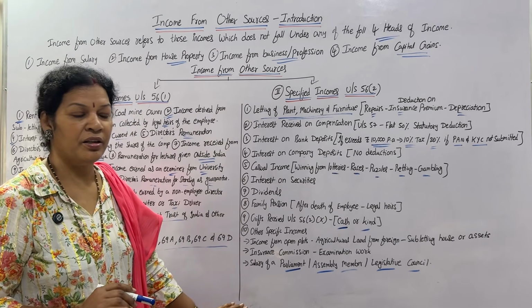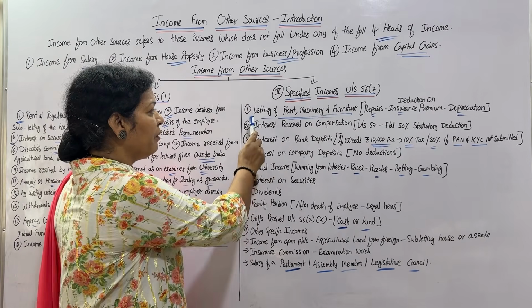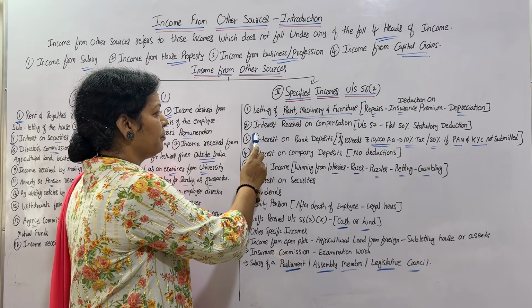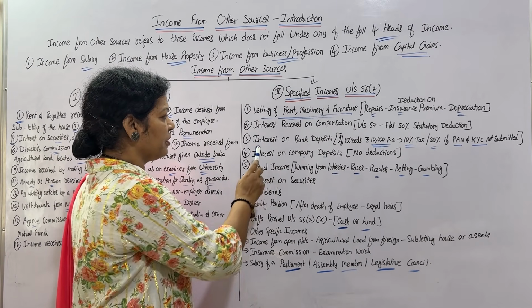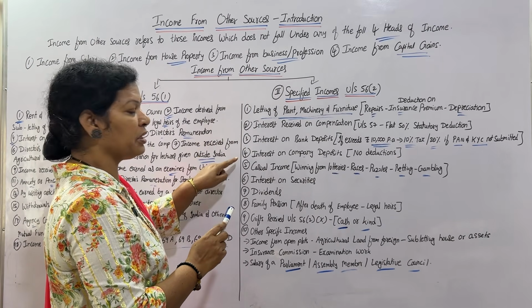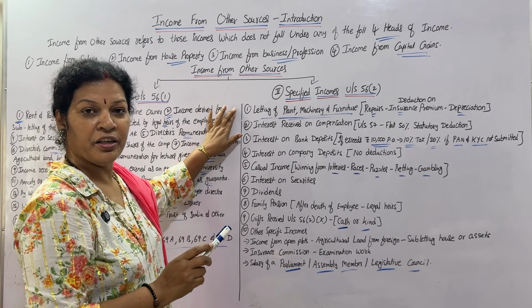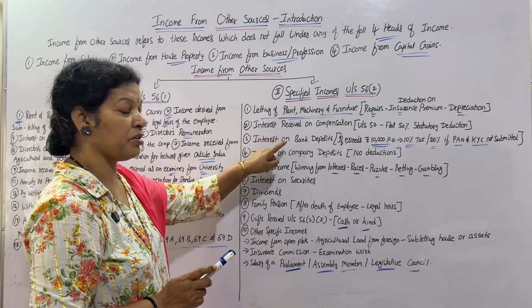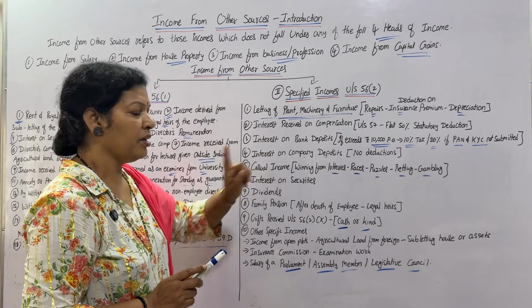10 points. What are the 10 points? Let me give you a recap. One is letting plant, machinery and furniture. And interest received from compensation. Interest on bank deposits, interest from company deposits. Able to remember three interests are there. First point is letting plant and machinery and furniture. Second one, interest received on compensation, interest received on bank deposits, interest on company deposits.